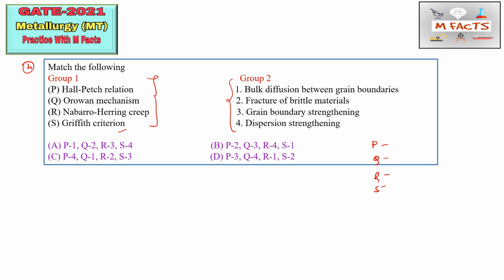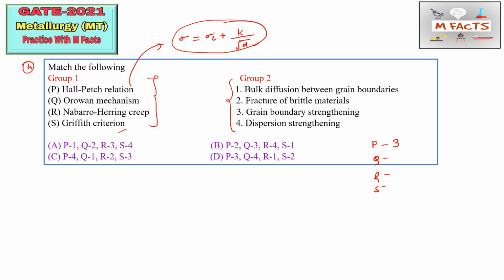So, the Hall-Petch relation. I already made one video on the Hall-Petch relation, and I told you how to do the numerical problem. This is a very important formula, that is sigma is equal to sigma i plus k by under root of d. Here d is the grain size, and k is the locking parameter. So this Hall-Petch relation is basically related to grain boundary strengthening. So P we can match with this, 3.